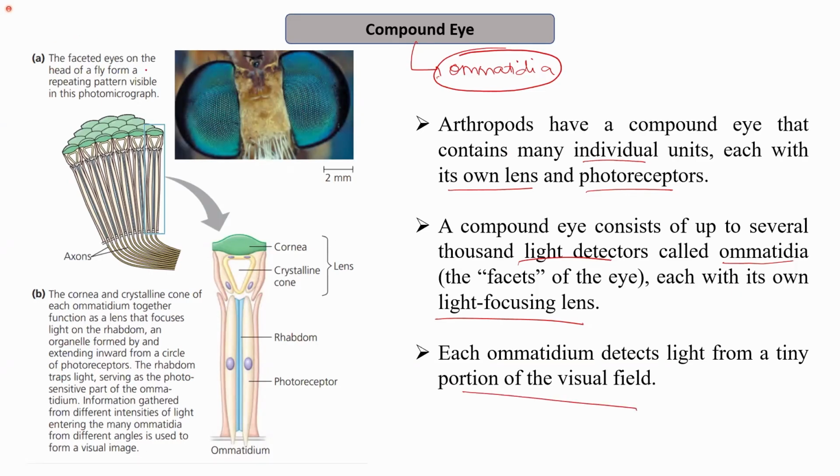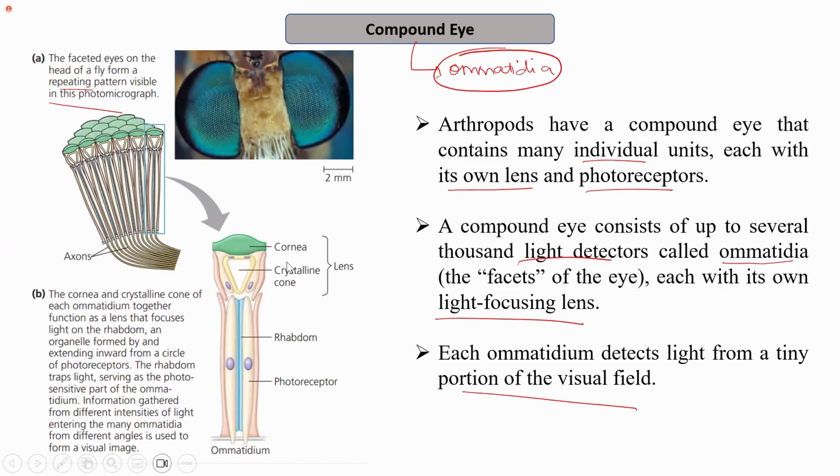So basically, the facets on the head of a fly form a repeating pattern visible in this photomicrograph. You can see how different ommatidia form a repeating pattern, leading to the formation of a compound eye. And you can see in this photomicrograph that each of these is an ommatidium. Each of these green patches, with this rod-like structure, which is the rhabdom, and a photoreceptor is known as the ommatidium. These are the axons, the nerve endings that allow the formation of the image.